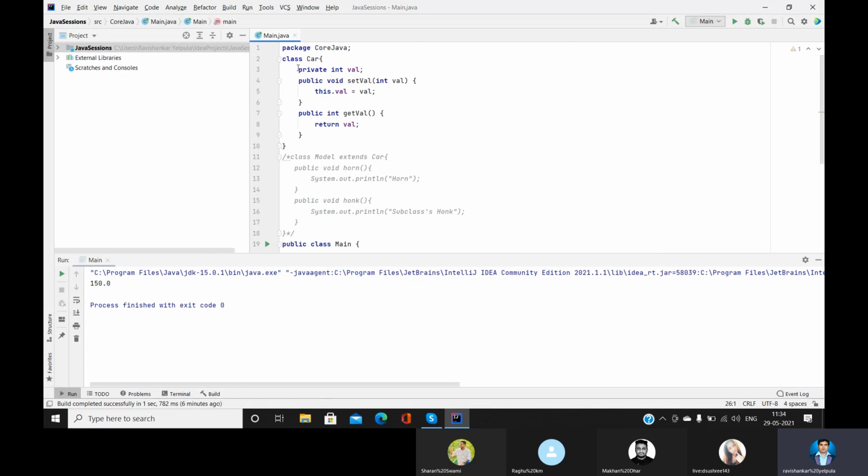Let's see. I'll make the modification itself. Abstraction can be achieved in two ways: one is abstract classes, the second is interfaces. First we are going to see abstract classes. An abstract class always starts with the keyword abstract. When I made this car class abstract, it is showing errors. What is the meaning of it? When I make some changes, then you can achieve this.